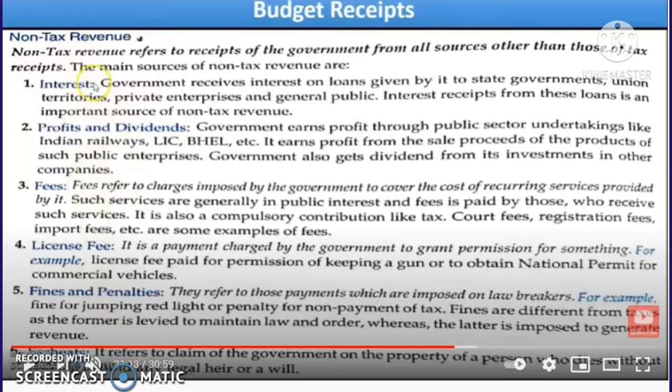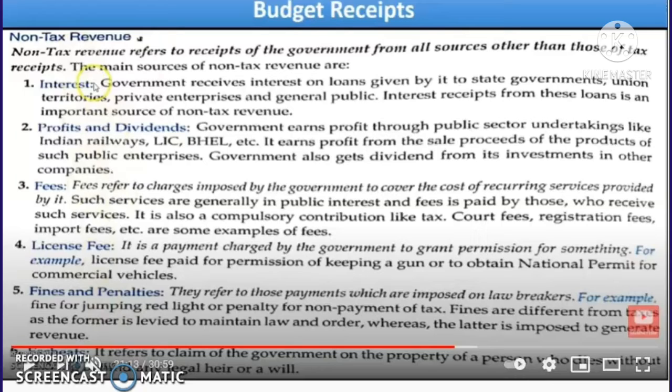For example, license fee paid for permission for keeping a gun, or to obtain a national permit for commercial vehicles. So these are certain fees that have to be paid while taking a license for some purposes. So that is license fee.